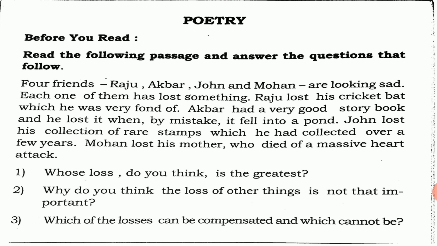The third question is, which of the losses can be compensated and which cannot be? Here's the answer: the losses that can be compensated are those which can be brought back again. A cricket bat or a storybook or the stamps, they can get back again. They can buy them, they can collect them again. But Mohan's mother is dead, so we cannot compensate for it and we cannot get his mother back. So this is a small passage, and it is very relevant to the poem.